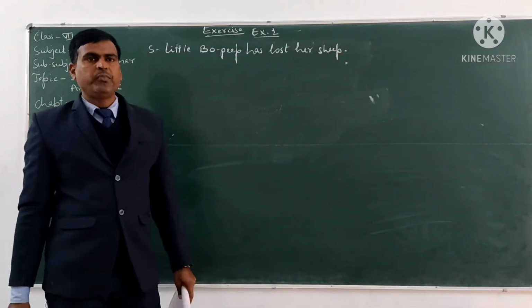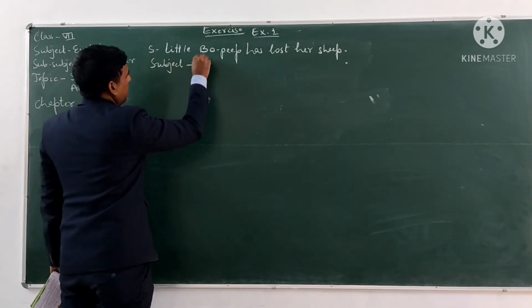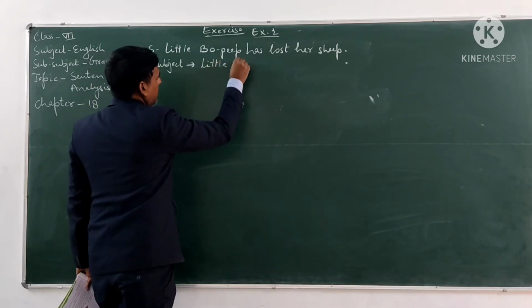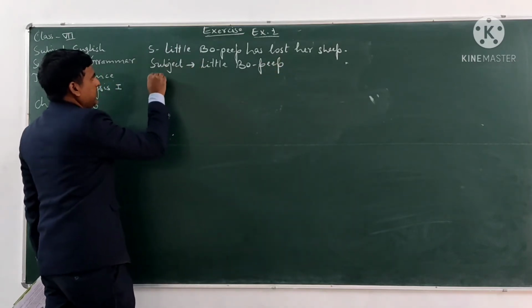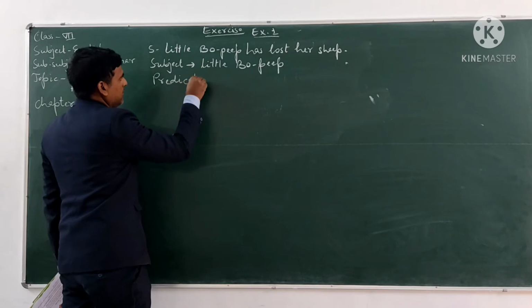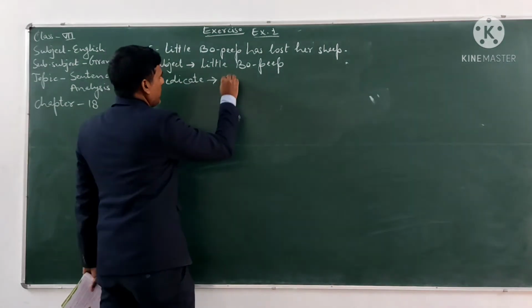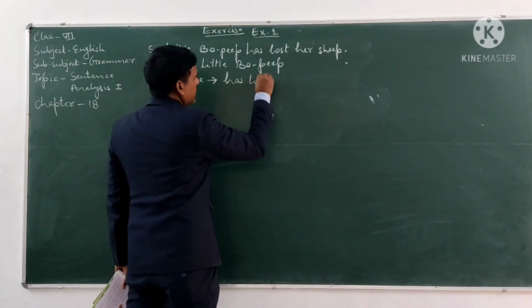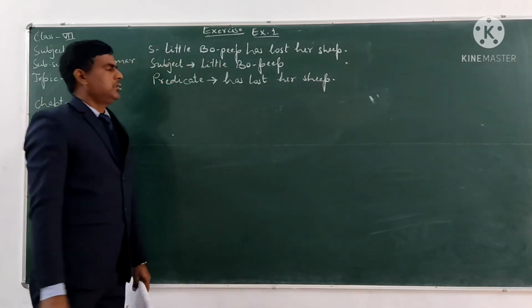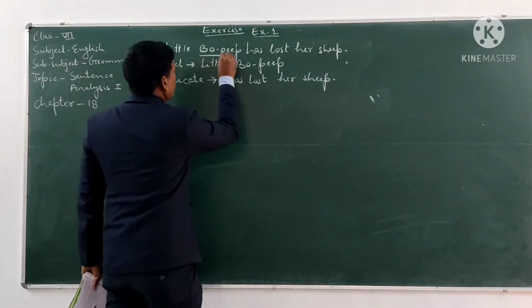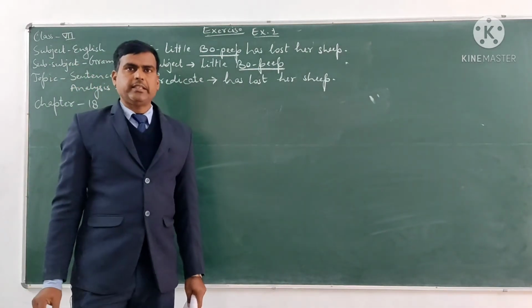In this sentence, the subject is Little Bo Peep, and the predicate is has lost her sheep. And the subject word in this sentence is Bo Peep. Bo Peep is the subject word in this sentence.